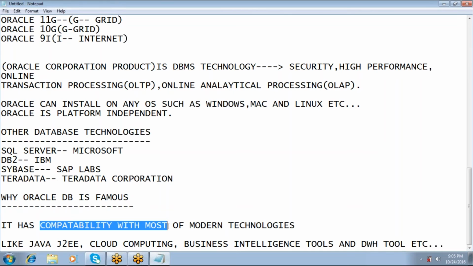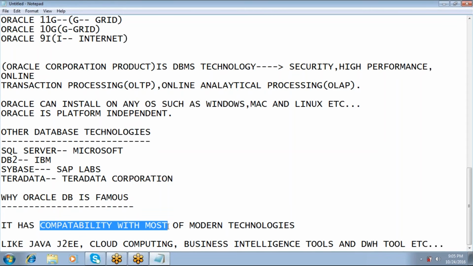Then automatically you are going to spend 50 lakhs extra. That is the reason most companies or clients purchase Java and Oracle as a package, because they are getting it for a lower price.